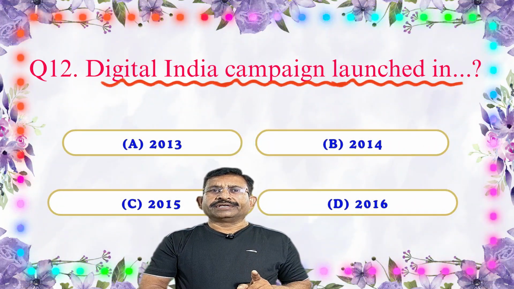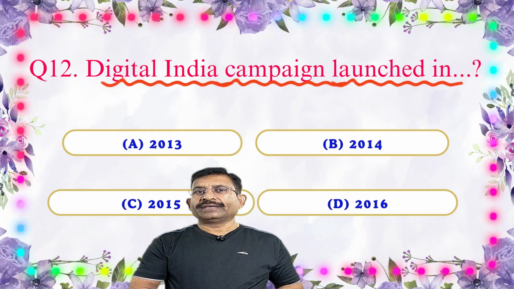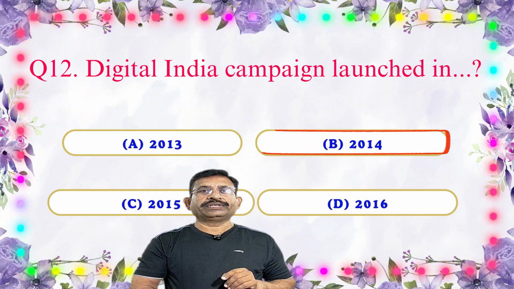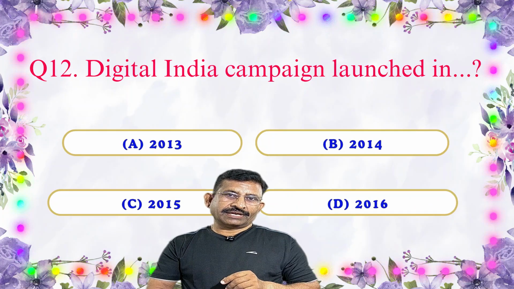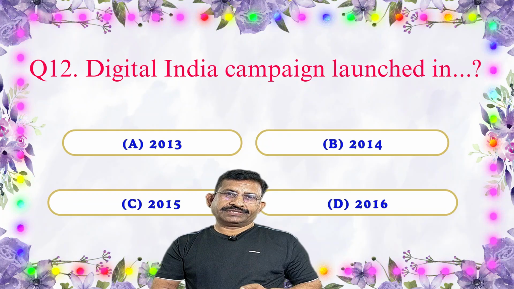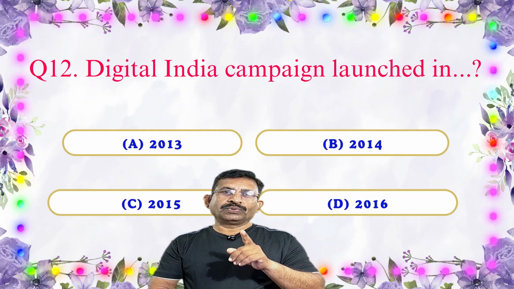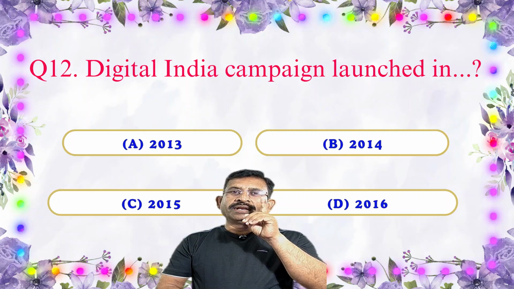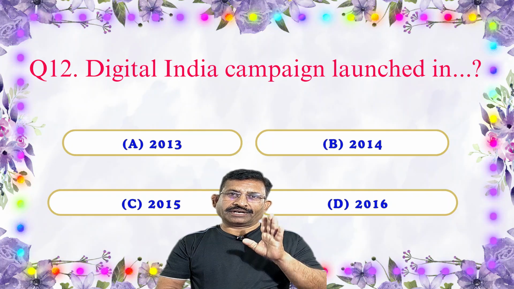Next question. The Digital India campaign was launched in the year A. 2013, B. 2014, C. 2015, and D. 2016. Which is the correct answer? Answer C is the correct answer. In the year 2015 it was launched to improve technology and internet access in government services. That's why 2015 is the correct answer.